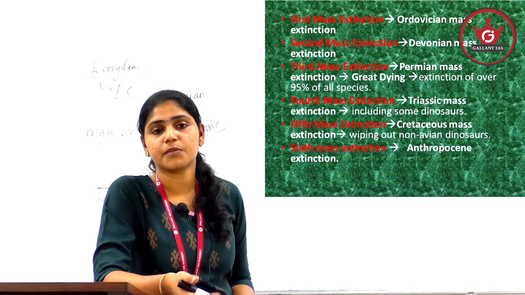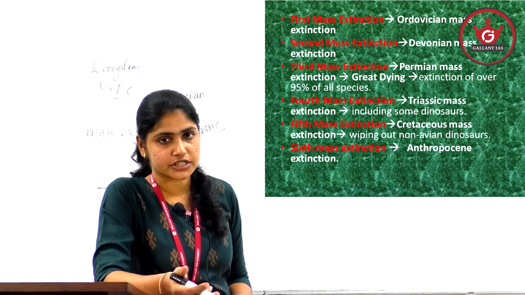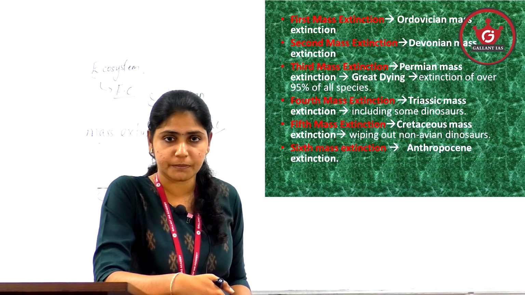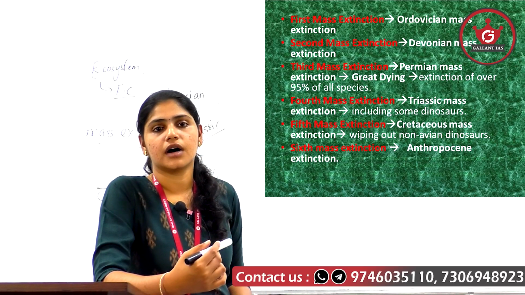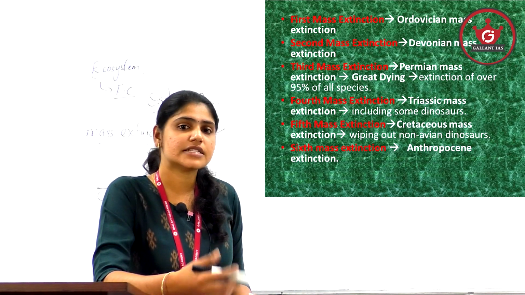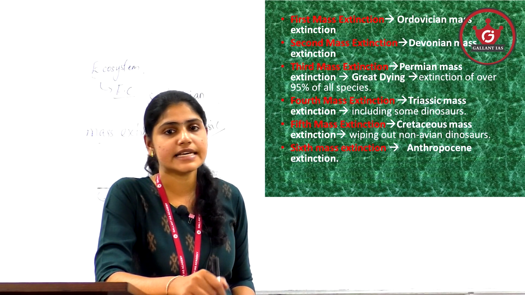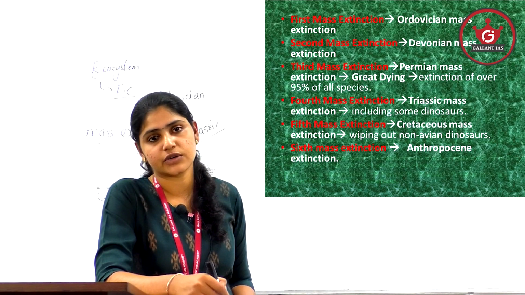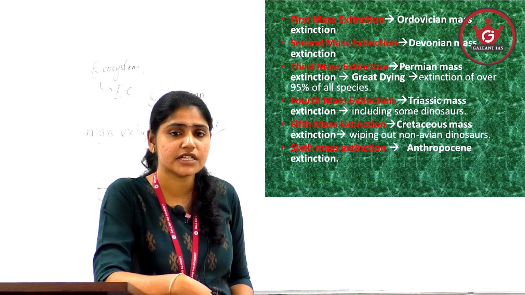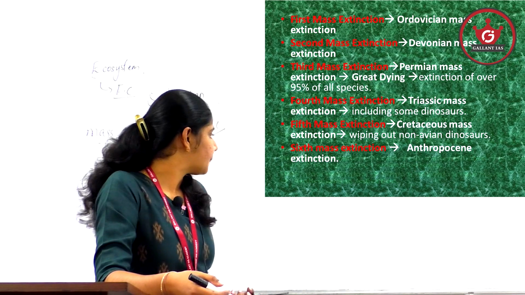Another important factor is that there are certain reasons related with each mass extinction, like the lowering of temperature or the presence of asteroids. Many reasons are there, and the reasons associated with each mass extinction are also important. Currently it is the sixth mass extinction that is said to be undergoing, mainly because of human induced activities, and hence we call it the Anthropocene mass extinction.